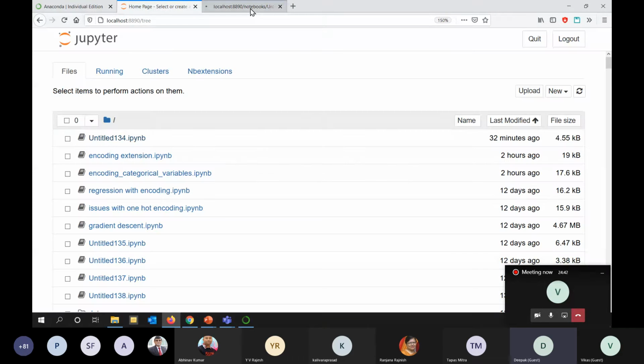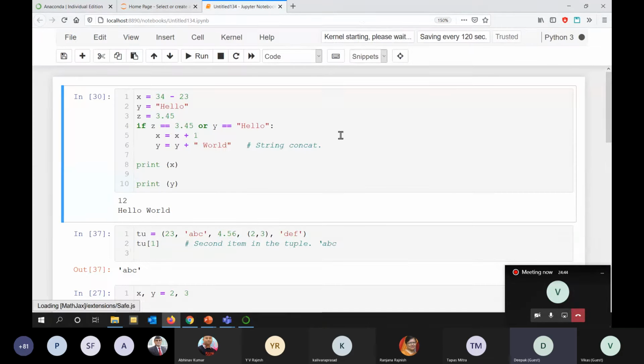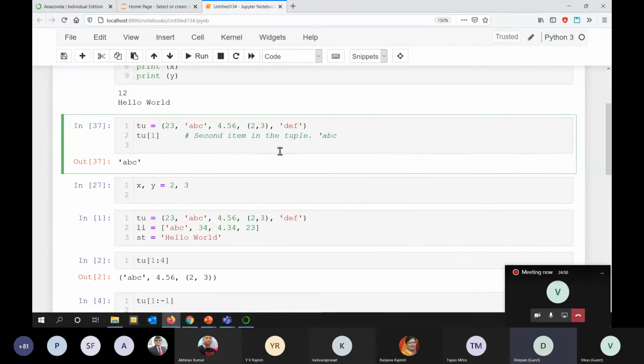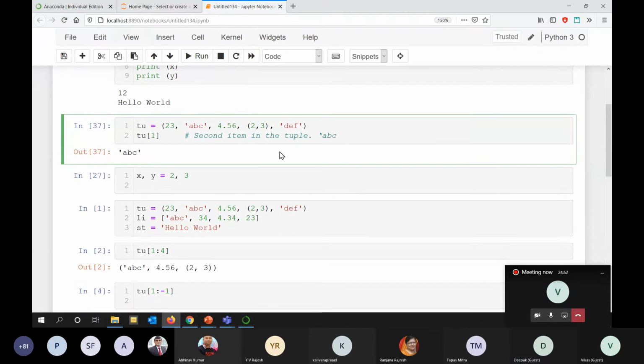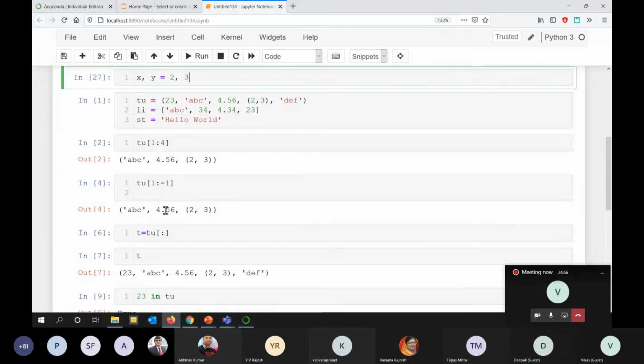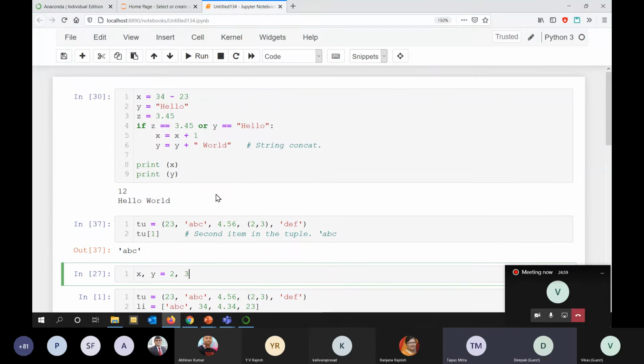I just clicked on that, and you can see this code. I think you remember that we discussed this code in the last session. Do you remember that? Any issues till now? Yes, we remember that. So all these codes, we have used Colab to write, and in the same manner, we can use this Jupyter Notebook also to write the codes.